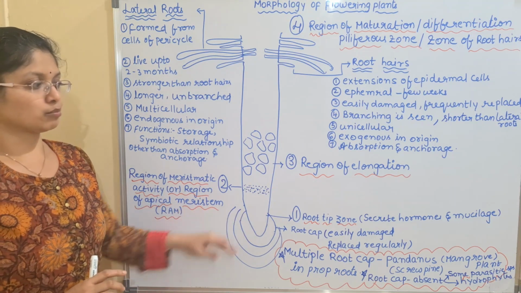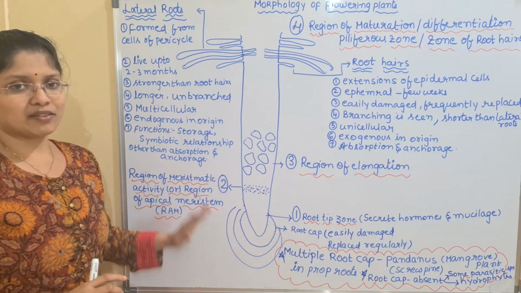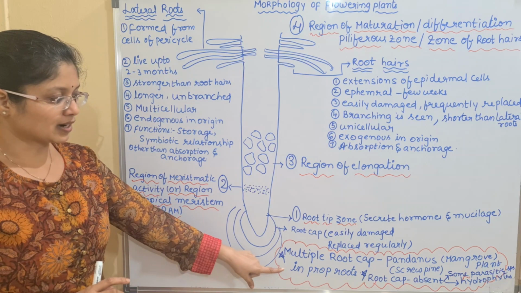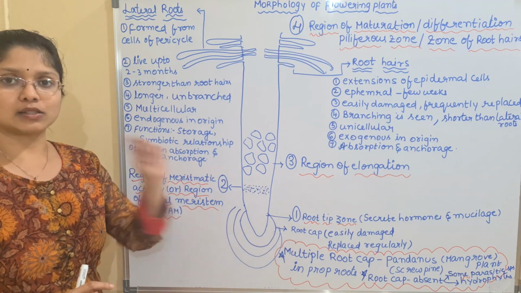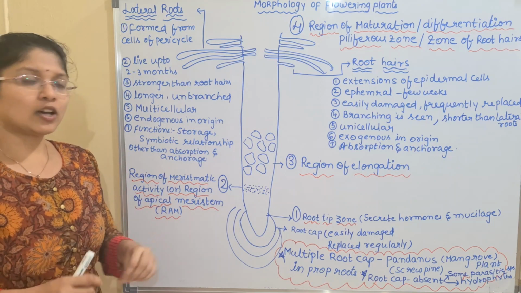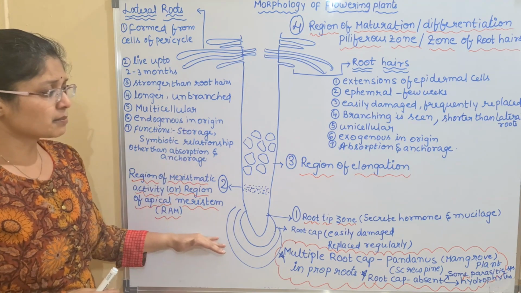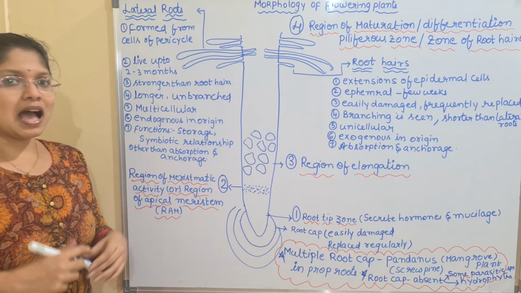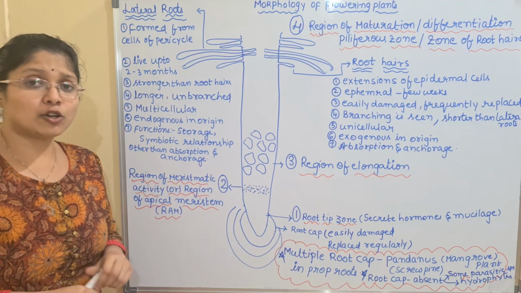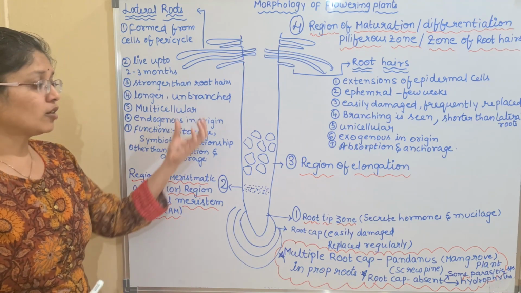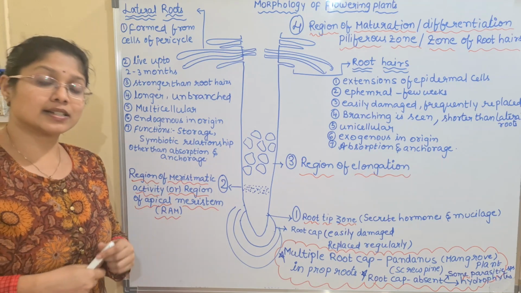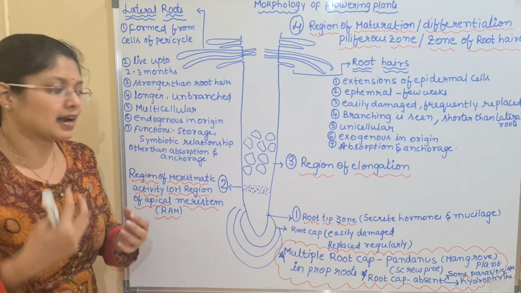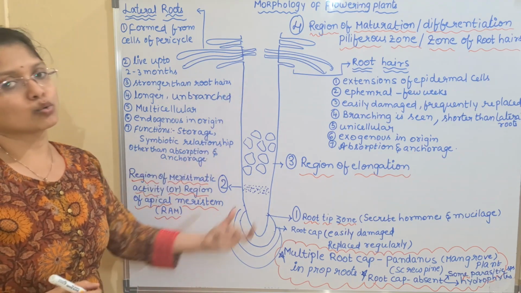Root tip zone, the first important zone. These are the same things which I have discussed before, but we have additional points which I have told you today: one is the multiple root cap and the other is the absence of the root cap. Generally all these important points which I am discussing today are discussed in the anatomy part. As I have not started anatomy, I have seen many students confused with some of the important things generally discussed in anatomy, and hence as this is a related topic, I am discussing it again, and I have added some points to this particular root structure.